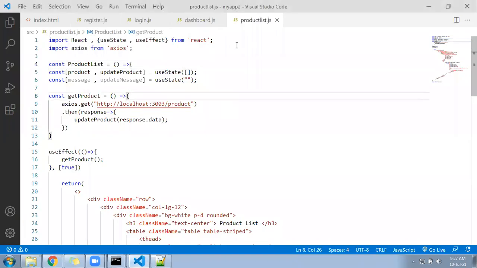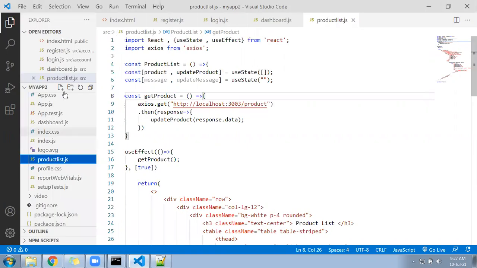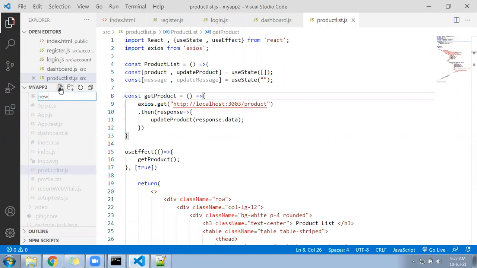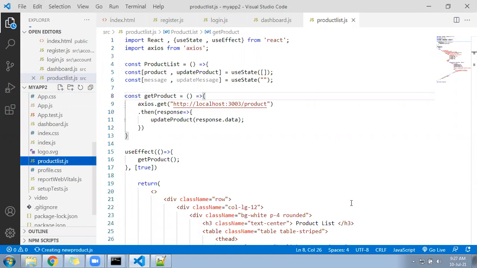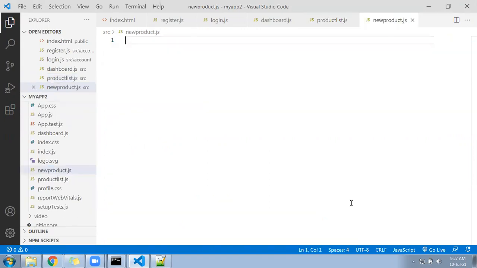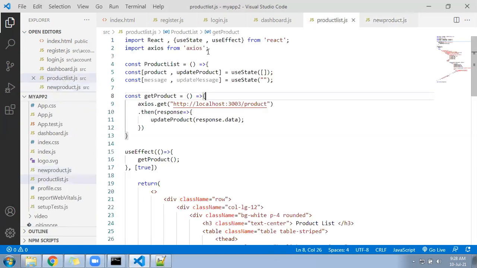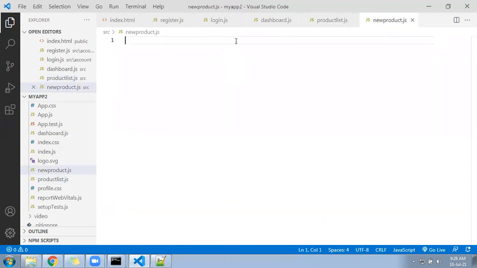Okay, so we are ready to go ahead. Let's create the next file called new product.js. In new product.js, you need to call something. What do we require? Use state. Use effect we don't require here. Use state only you need.